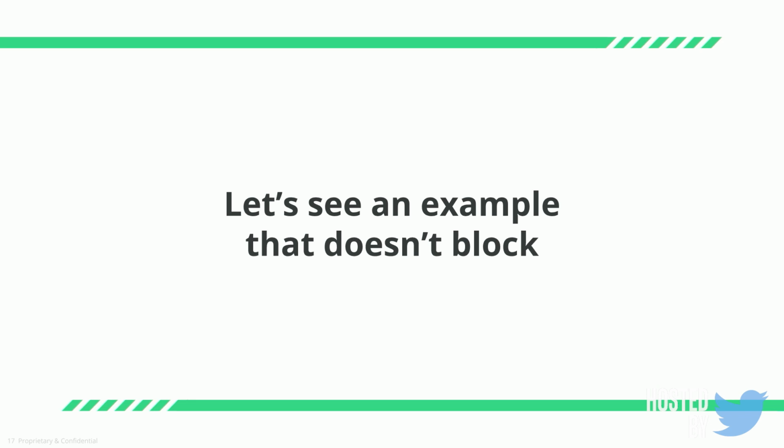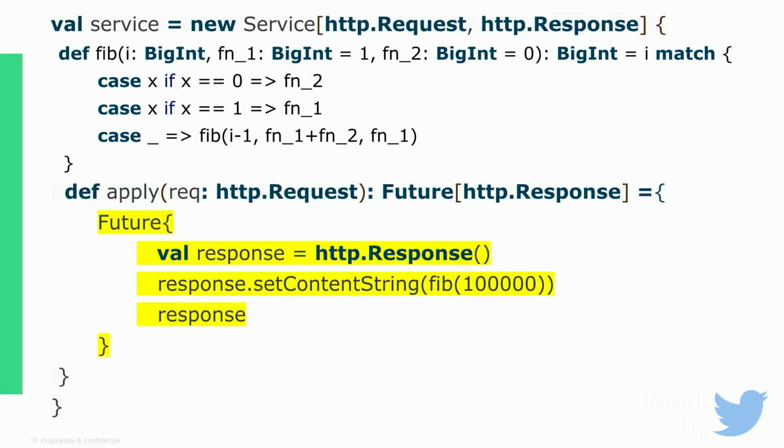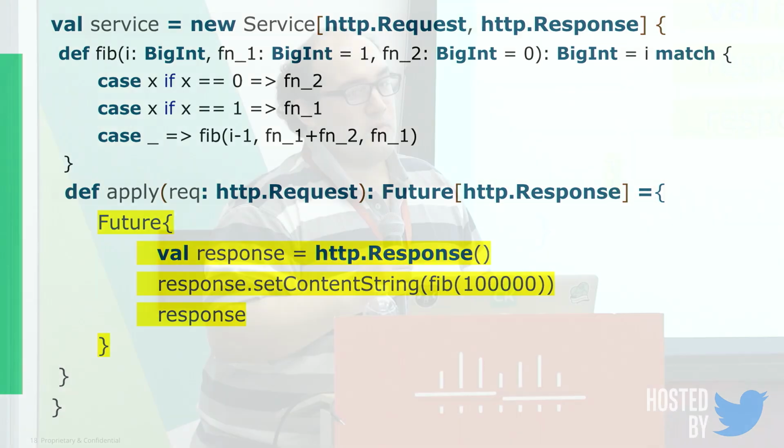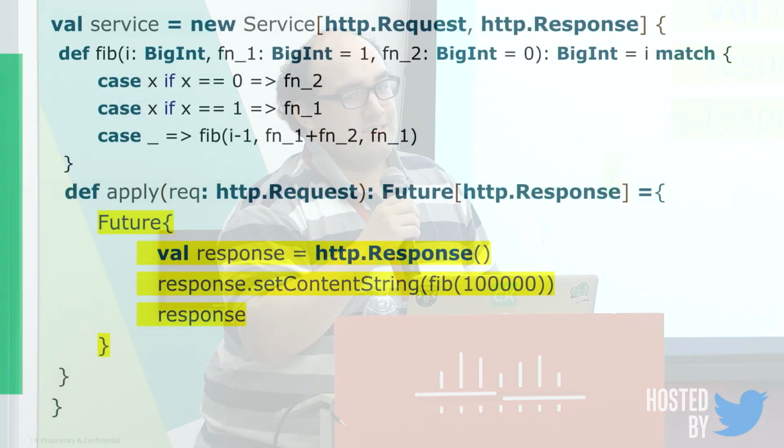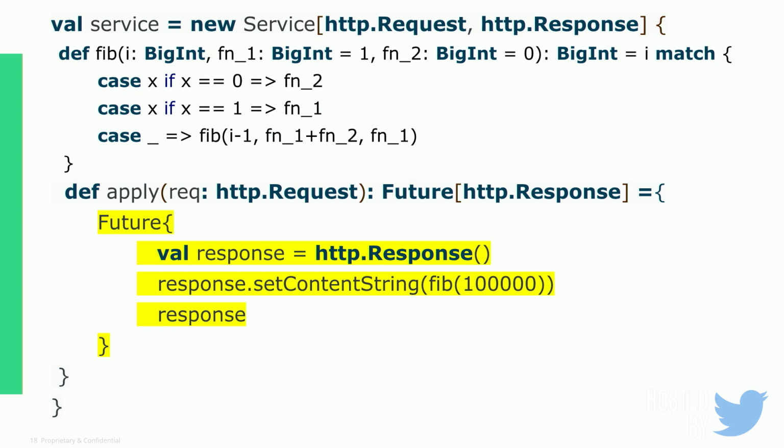So let's look at an example that doesn't block. In this service, all I've done is I've wrapped the previous one in a future. Who thinks this will perform correctly? Does anyone think it will perform correctly? Does anyone know what the problem with this is? A limited number of new threads. What? A limited number of new threads. That's not actually the problem. We need to indicate that this is a blocking operation.